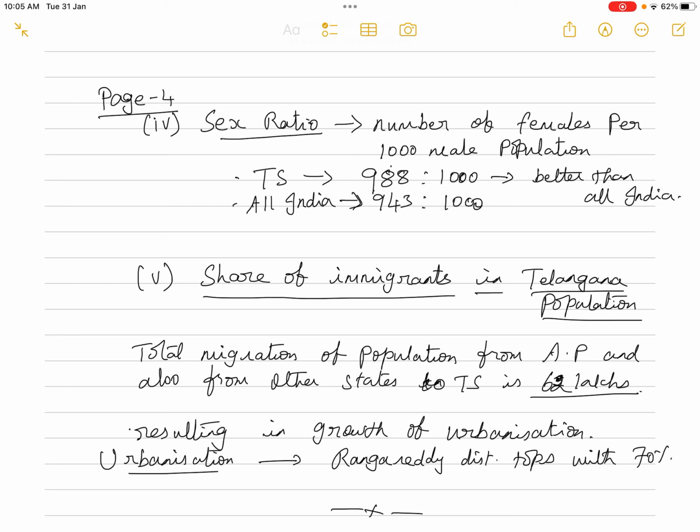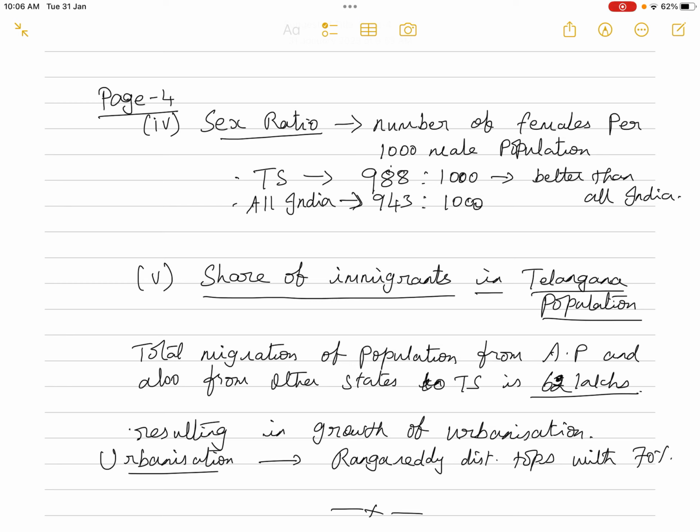Okay, and we also call it a better sex ratio. So if the female population is more than the male population, then that is called a better sex ratio or the favorable sex ratio, or otherwise it is called the unfavorable sex ratio. So you can see that in the state of Telangana, it is 988 females per 1000 male population, whereas in all India it is only 943 females per 1000 males. So in the state of TS the sex ratio is favorable. It is better than all India.